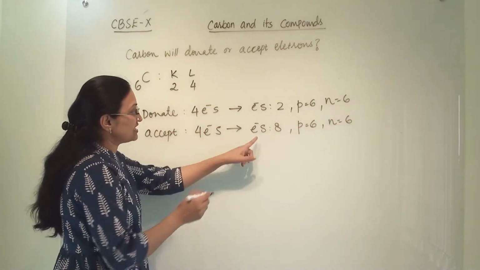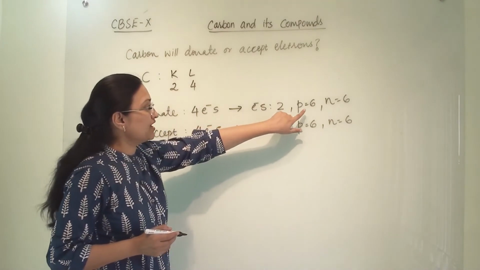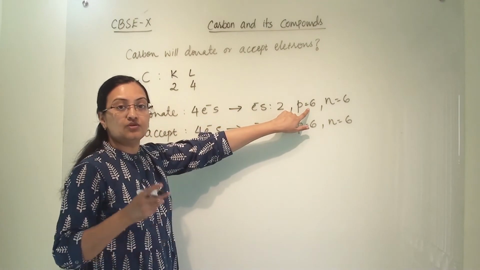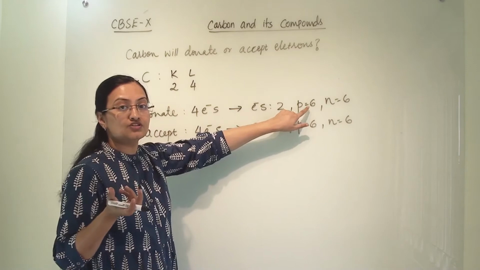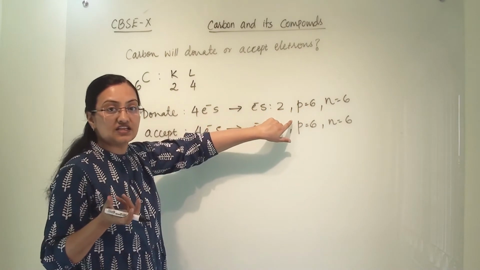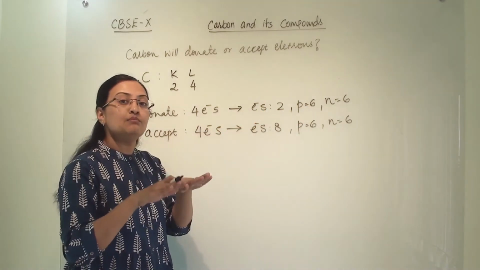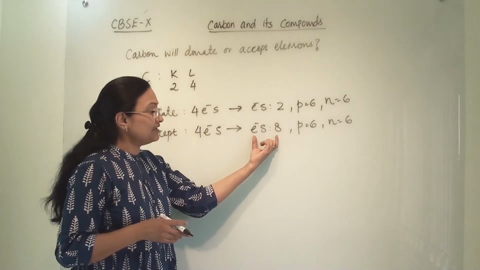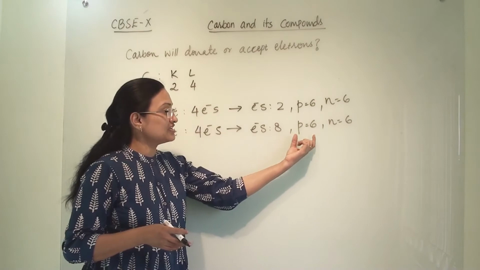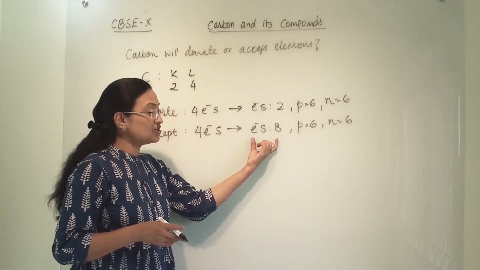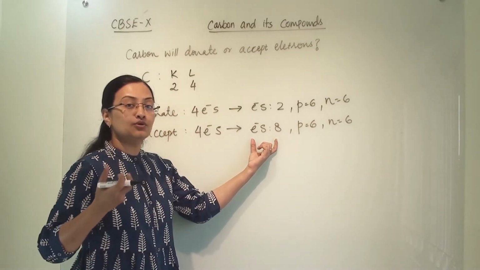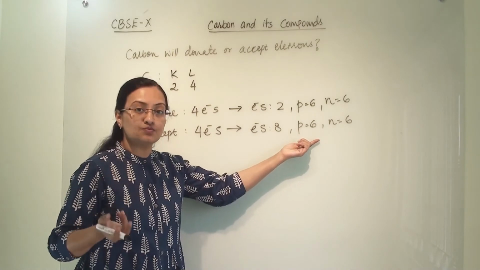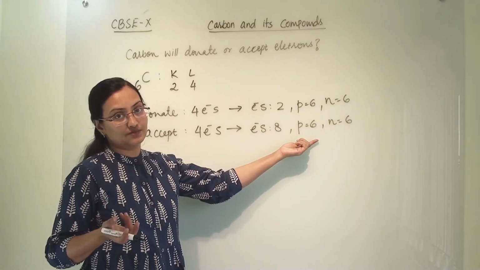If electrons are 2 and protons are 6, it will be very difficult for the nucleus to hold the 6 protons because there will be an imbalance of charge in the nucleus. Again, when it has 10 electrons and 6 protons, it is very difficult to hold these electrons because there are only 6 protons in the nucleus.